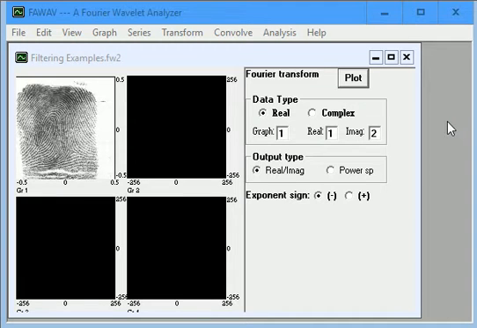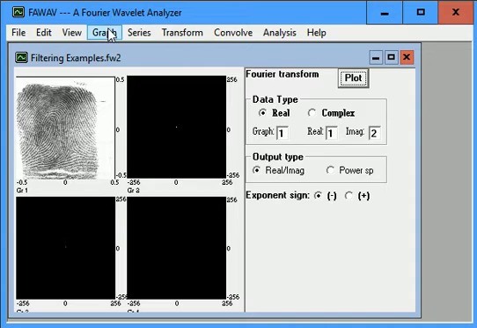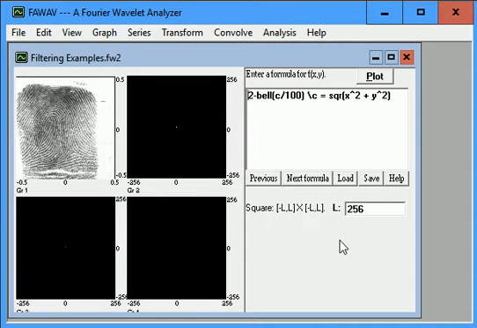In this video we'll do gray field filtering for sharpening of an image. We have the fingerprint image there. We'll do a Fourier transform, and now we'll plot. This is the function that will do gray field filtering.